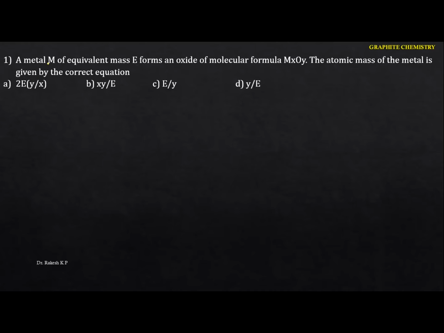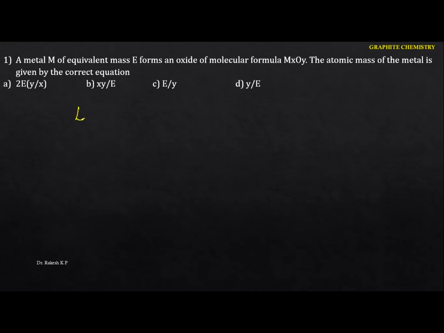A metal M of equivalent mass E forms an oxide of molecular formula MxOy. The atomic mass of the metal is given by the correct equation. Okay, so let me write down the given conditions here. So let me take the order of this one here.